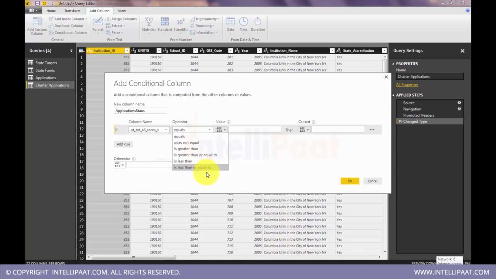Okay, so if it is less than or equal to, we have total applications less than. If it is less than, say we just checked this 20, right, is average, so I'll put it as, if it is less than 20, slightly above average, it shouldn't be slightly above average.